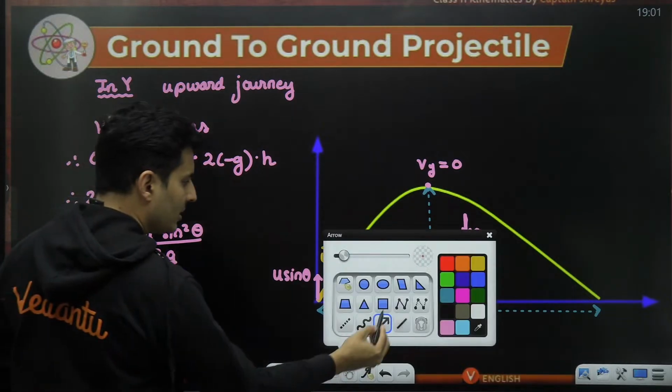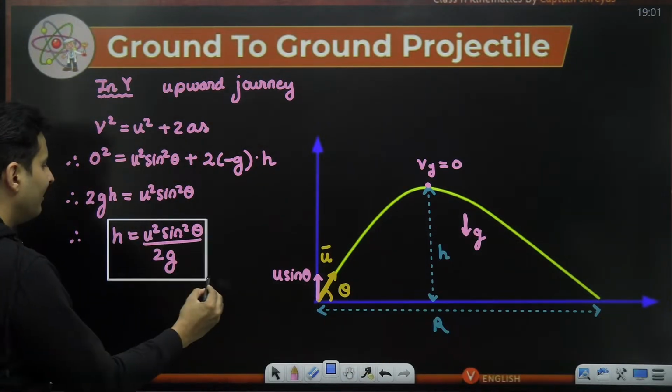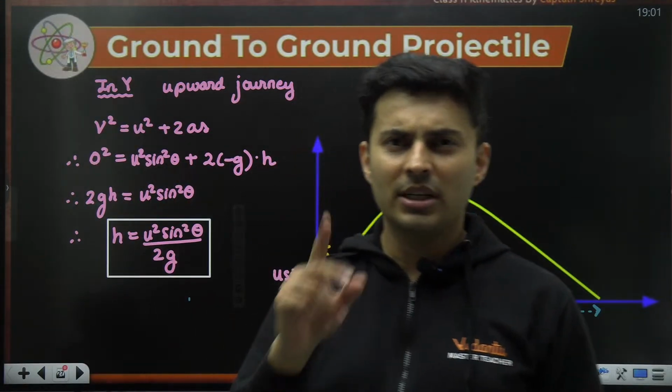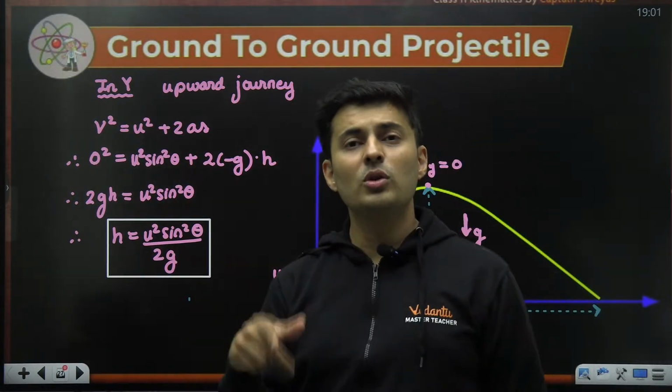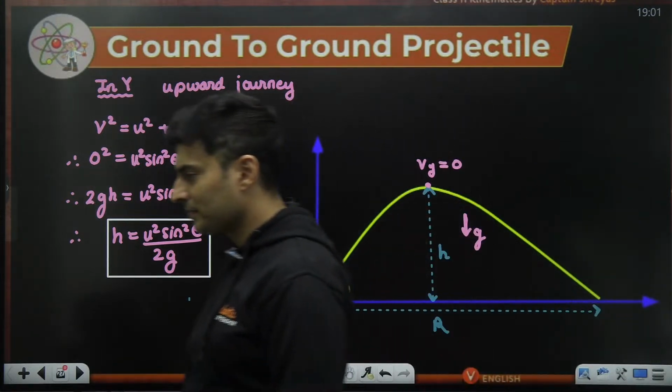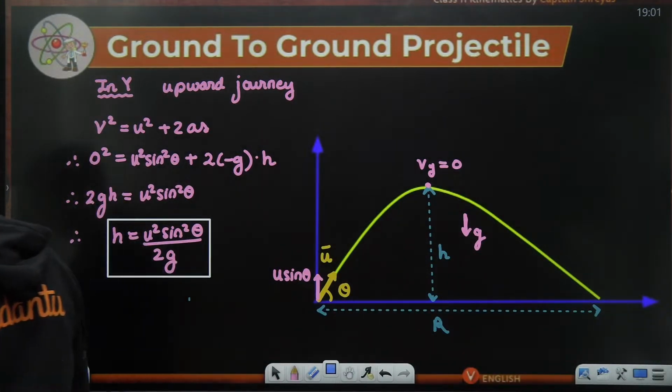That is the formula which you should of course remember. Very similar to u square by 2g for a 1D projectile. Remember, 1D projectile u square by 2g. Here you have u square by 2g into sine square theta. That's all. Yeah, perfect. Clear?